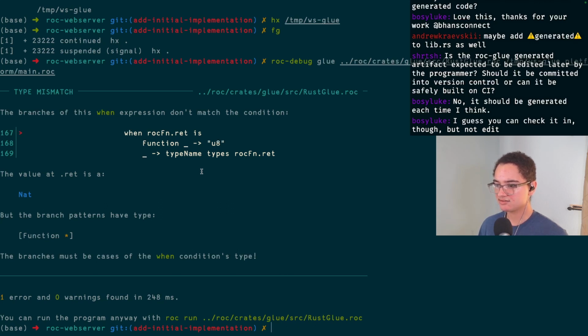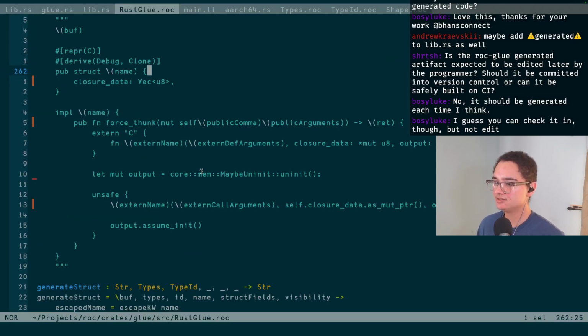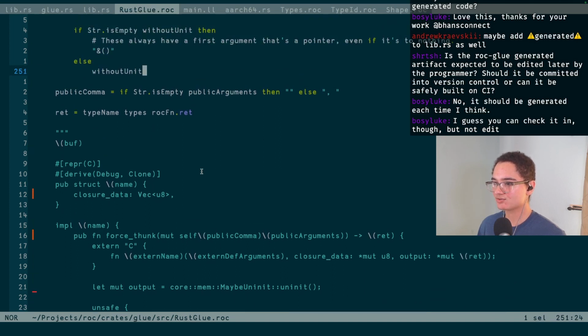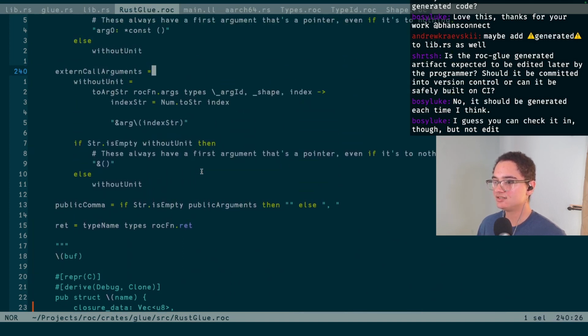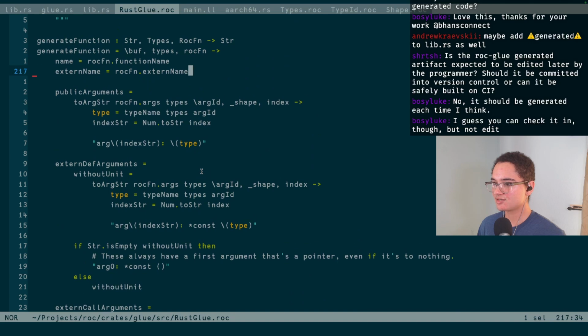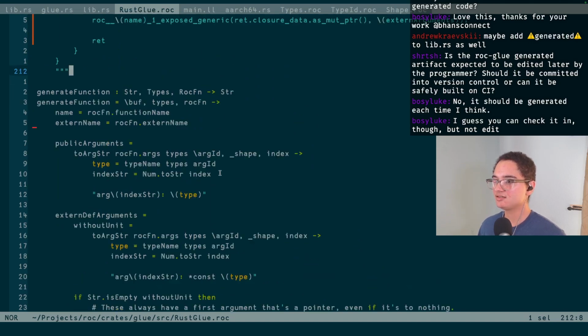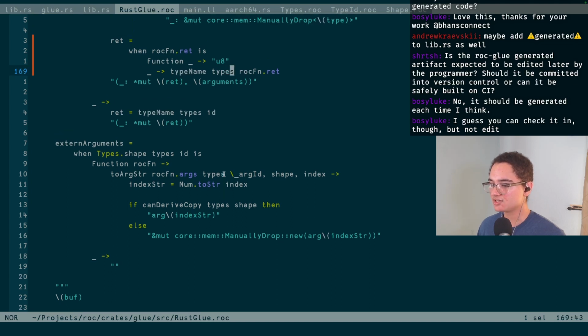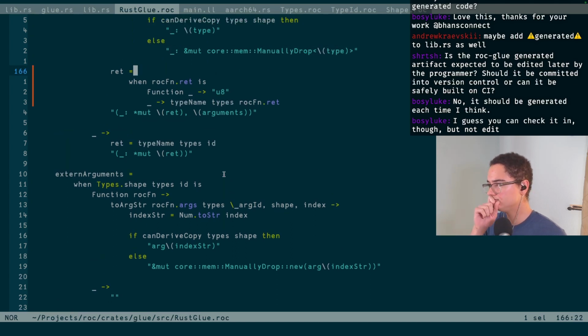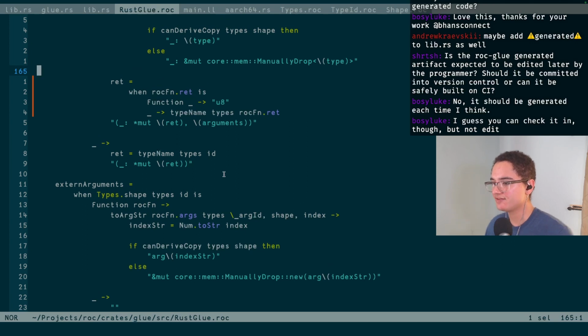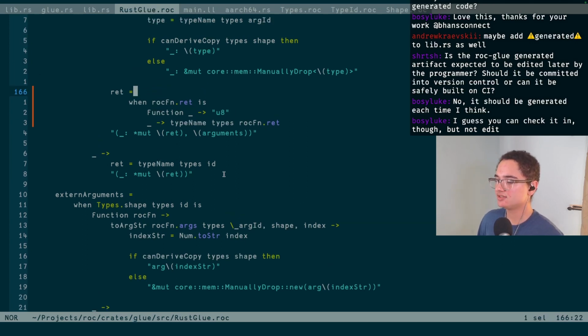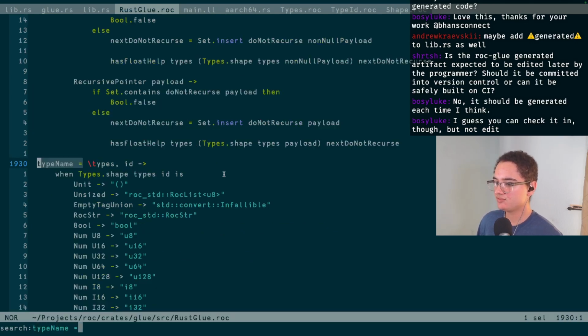Ret is a nat. Oh, it's the type ID. Yeah, that's fair. It's not the actual type. It's just the type ID. Where was that? That's up quite a bit. So I probably have not just type name that I need. I think it was the next one up, right? This function here. But I have to basically get the actual type. Real quick, let me look at this. If I do type name equals.